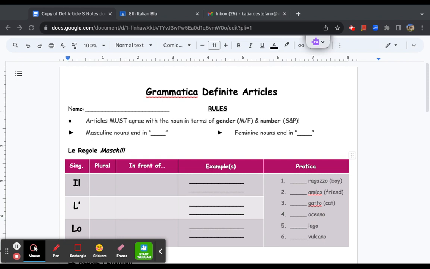Today in class we're going to take some notes on grammatica, specifically definite articles. Now, take a deep breath in, deep breath out. Grammatica means grammar, but it doesn't have to be scary sounding.